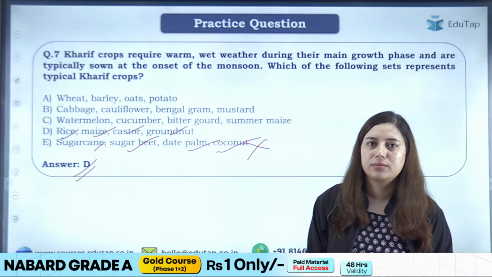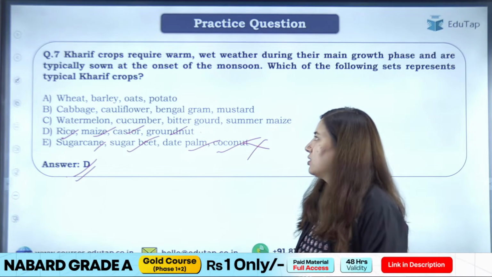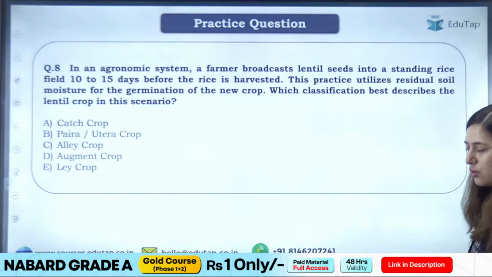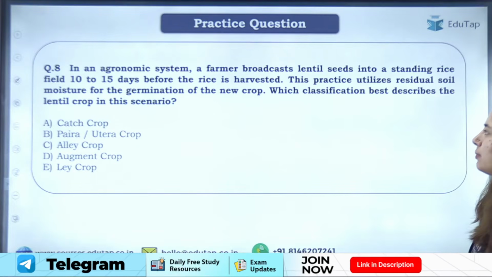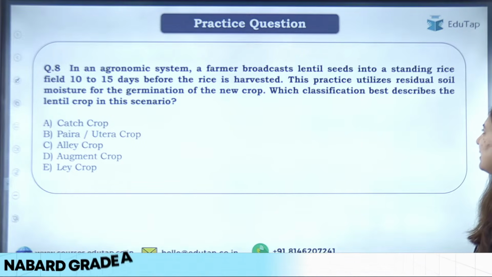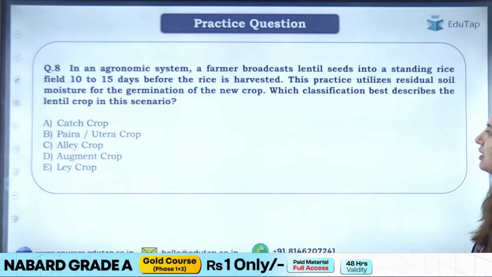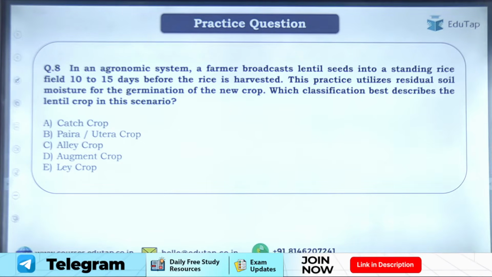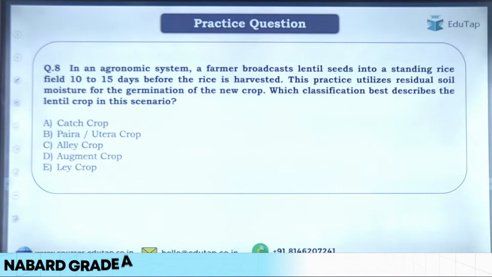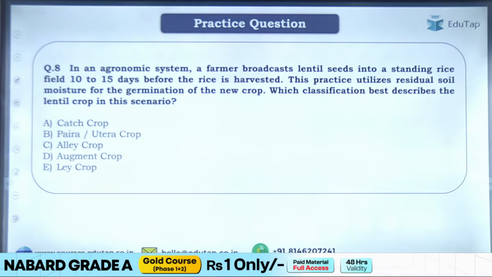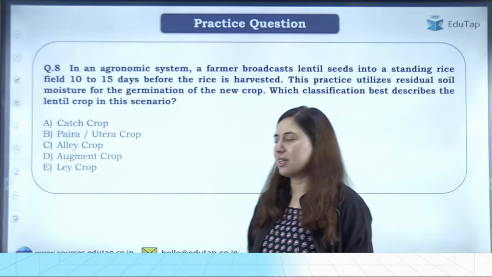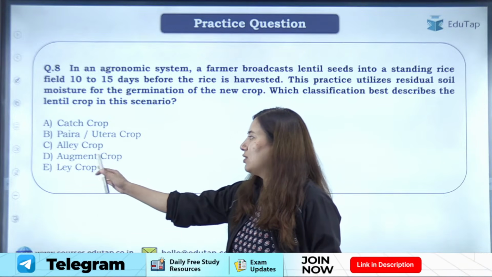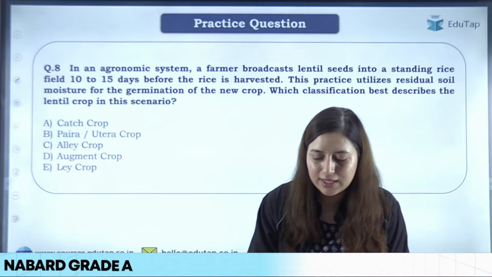Okay, clear? Let's move ahead. Now the next question for you. In an agronomic system, a farmer broadcasts lentil seed into a standing rice field 10 to 15 days before the rice is harvested. This practice utilizes residual soil moisture for the germination of the new crop. Which classification best describes the lentil crop in this scenario? Your options are catch crop, paira crop, ley crop, augment crop, lake crop. Quickly give me the answer.